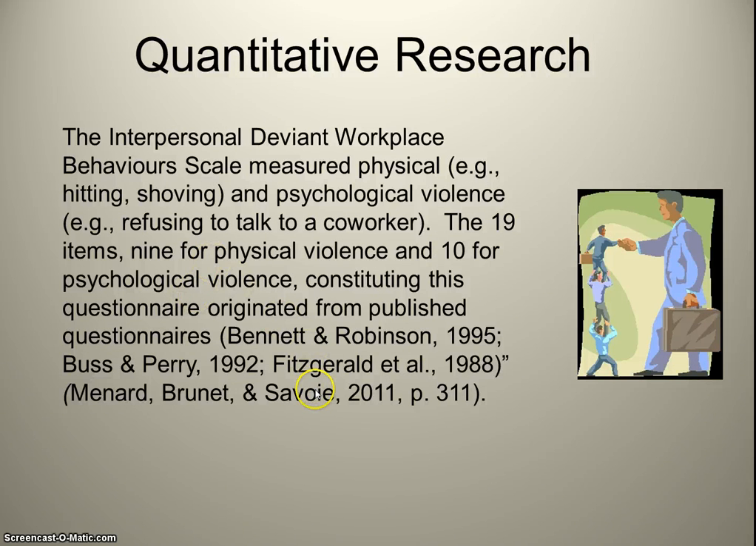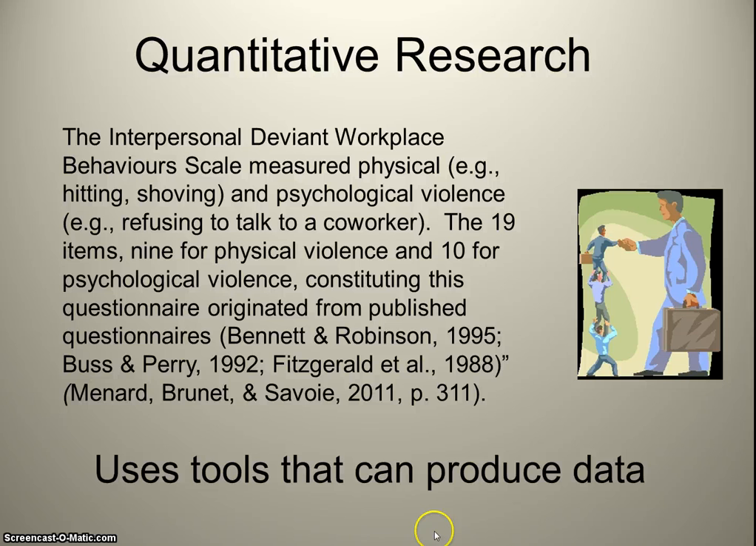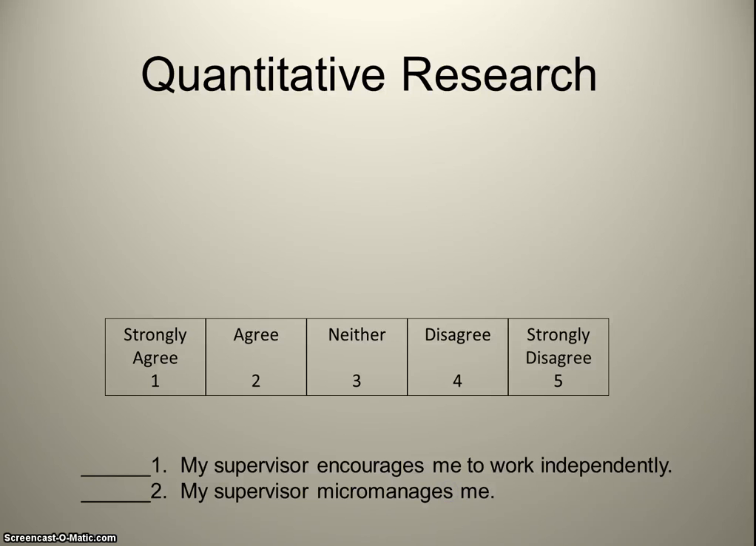The other thing about quantitative research is that it uses tools that produce data. So in this case, these researchers used the Interpersonal Deviant Workplace Behavior Scale, and they measured physical and psychological violence. So in their study, probably in the literature review, as they were establishing their research, they defined workplace violence as being both physical and psychological. So this tool then lines up with what they say they're going to do.